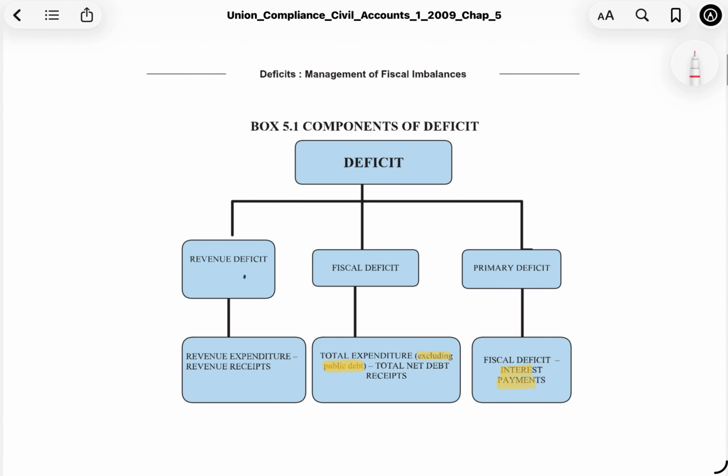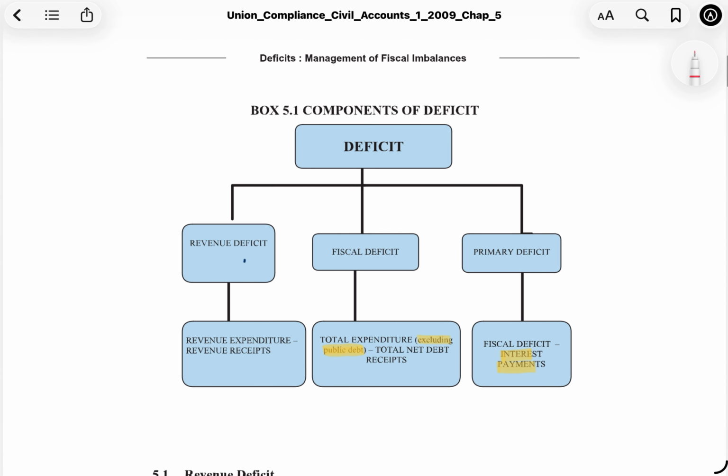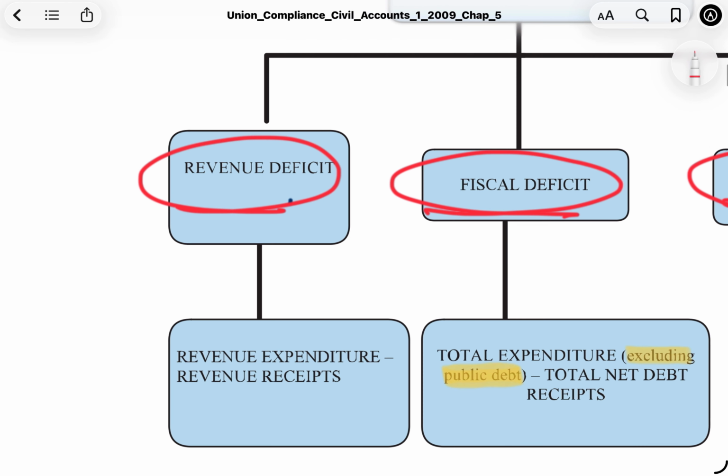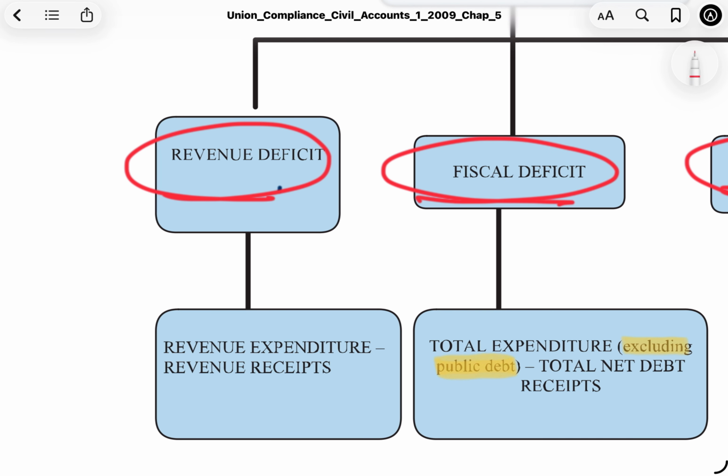Now, what are the components of deficit? As I have told you, there are three kinds of deficits: revenue deficit, fiscal deficit, and primary deficit. So, as the word speaks, revenue deficit means revenue expenditure minus revenue receipts.